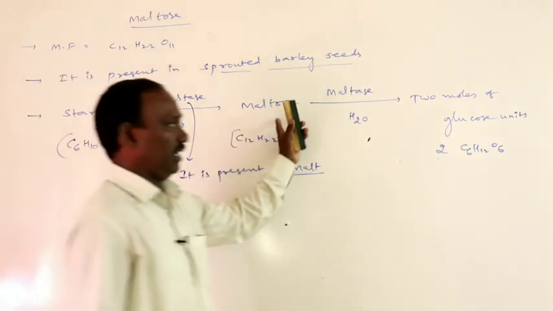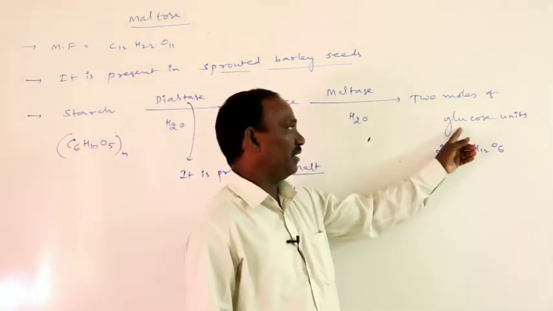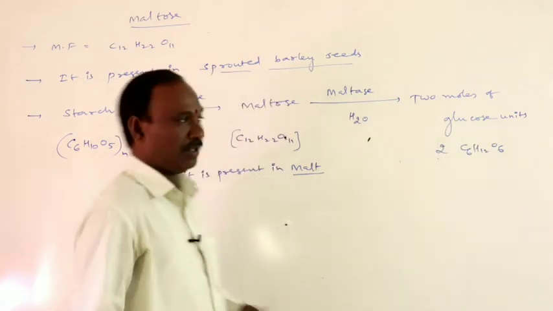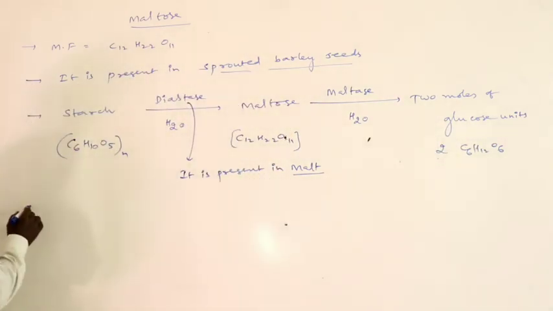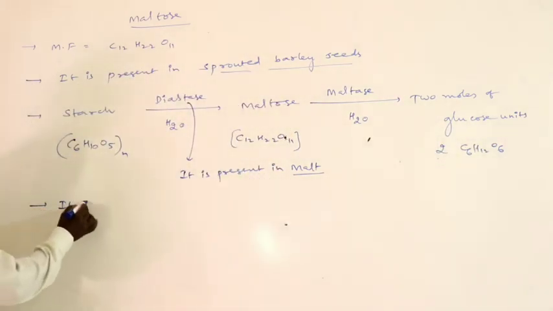Maltose is a disaccharide because it has 2 glucose units.